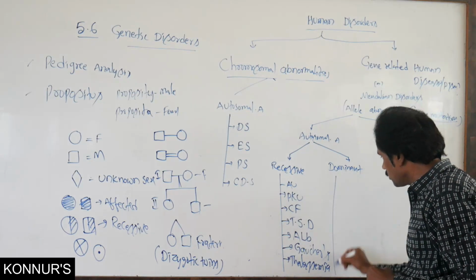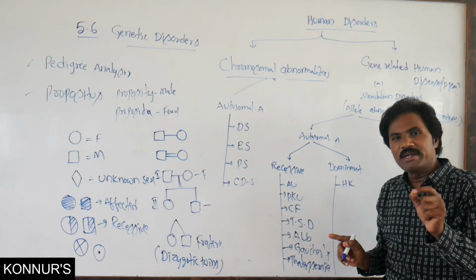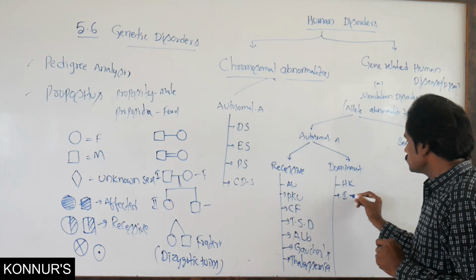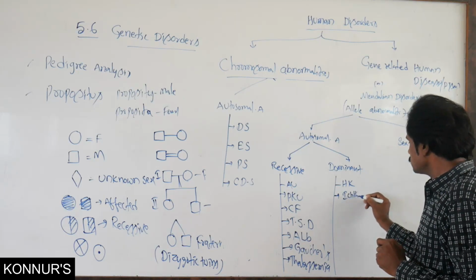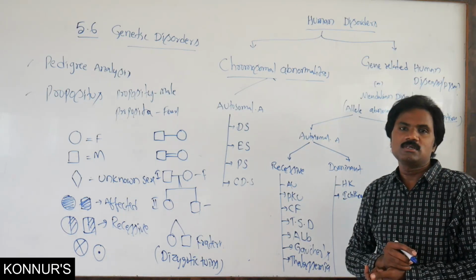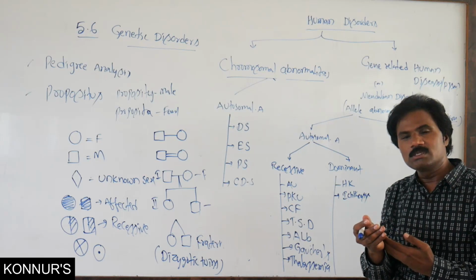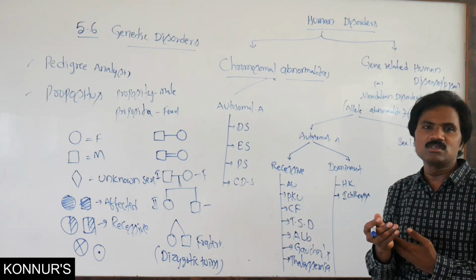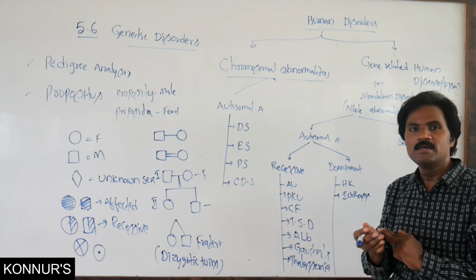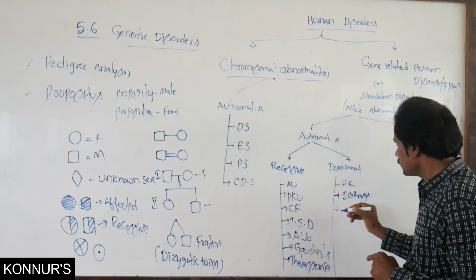In the dominant disorders, there is Huntington's chorea, then ichthyosis, where the skin becomes fish-like, scaly, in whoever is affected by this disease.